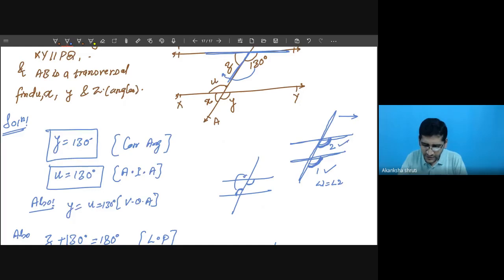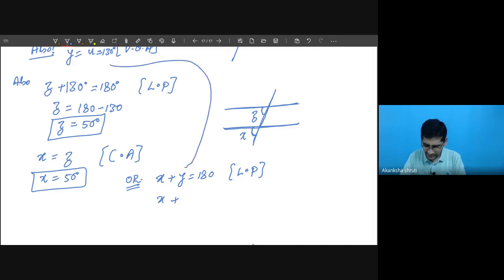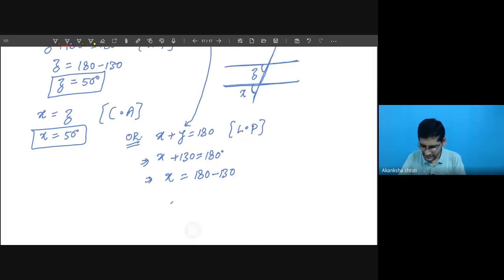The other way is also there. See, x plus y is equal to 180 degrees. Why? It is forming a linear pair. So x we want to calculate and y we have already calculated from here. This can be substituted here. So 130 plus x is equal to 180, so x is equal to 180 minus 130. So this x value is again 50 degrees.